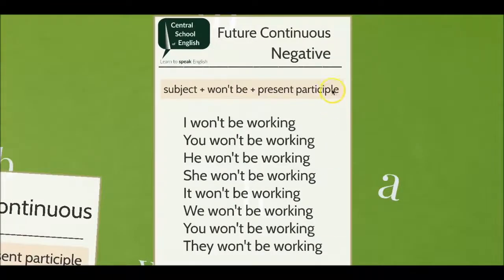Here is an example of the verb work in the negative form of the future continuous tense. I won't be working. You won't be working. He won't be working. She won't be working. It won't be working. We won't be working. You won't be working. They won't be working.